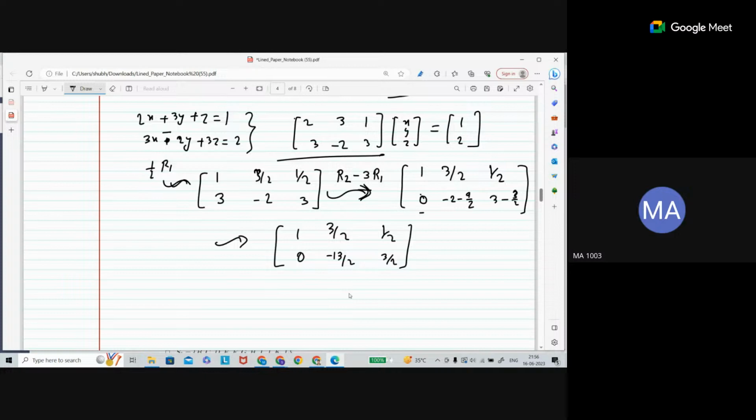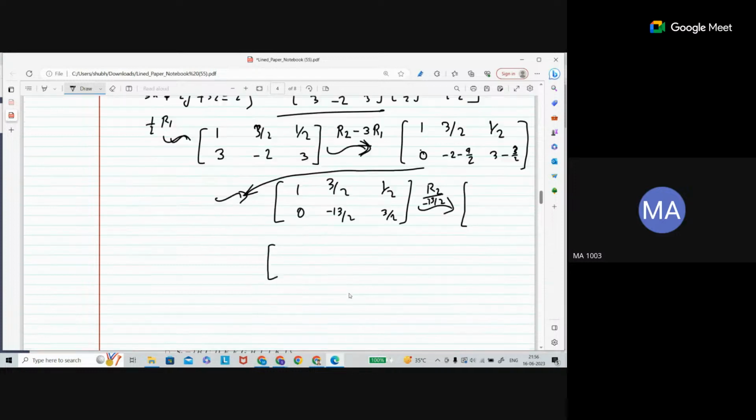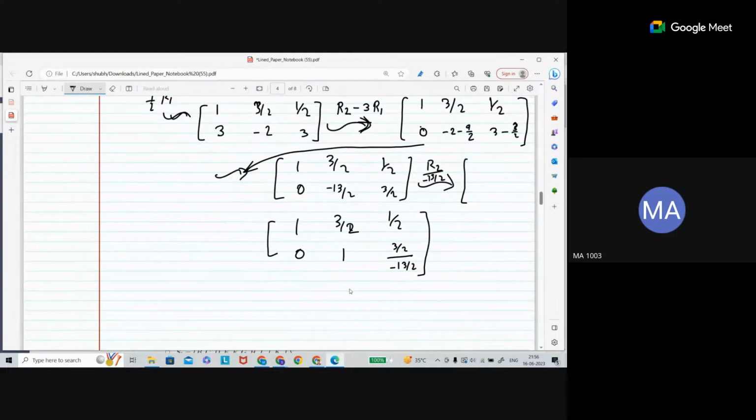Now I got this one. So without the operation, I just do the next operation. I want to make it 1 here. I have to make it 1 here. So what can you do? R2 divided by -13 by 2. So what will you get here? I am writing here: 1, 3 by 2, and this is 1 by 2. This is 0, and this is going to be your 1. And what is going to be this one? 3 by 2 upon -13 by 2. Right. Now, whatever you will get, okay, fine.